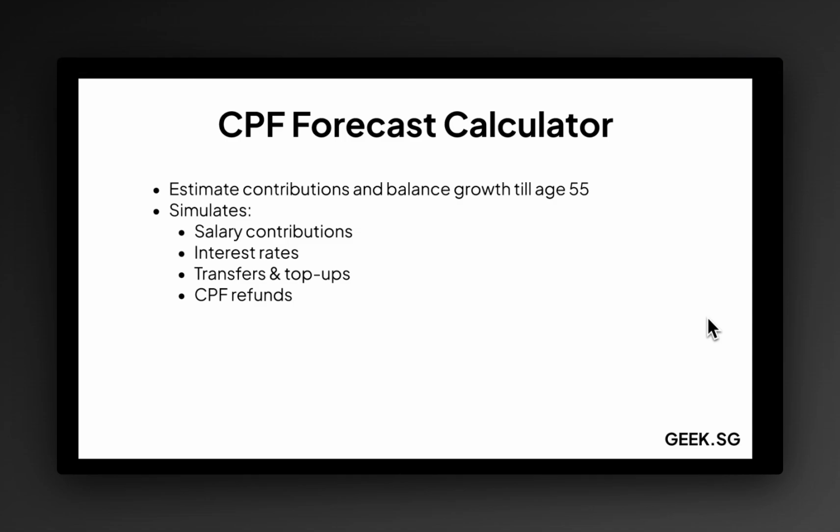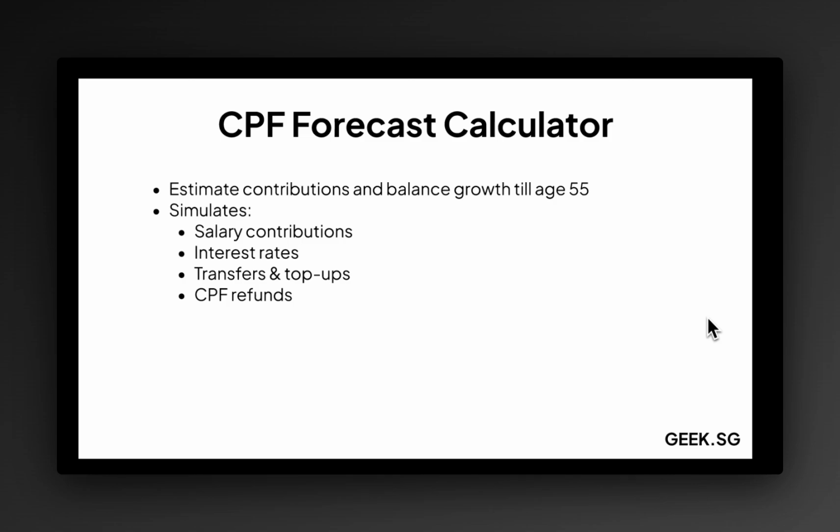So to start off, this calculator's main goal is actually to just help you estimate your contribution and balance growth till you are 55, right? Because after 55, you can head on to CPF Live and input what balance you have, and then decide on the different kinds of payout schemes that you can have there. So CPF already has a tool for that, but they do not actually have something that helps you estimate and plan ahead, especially when you're in your 20s or 30s and still trying to figure out how all these things work.